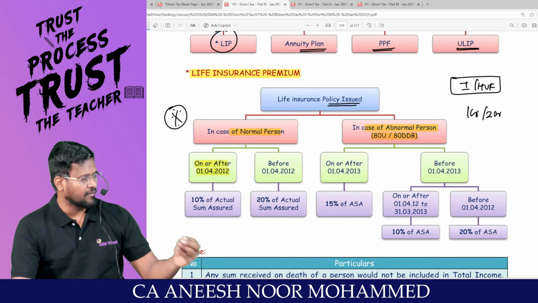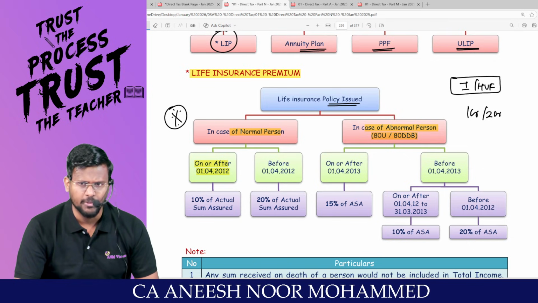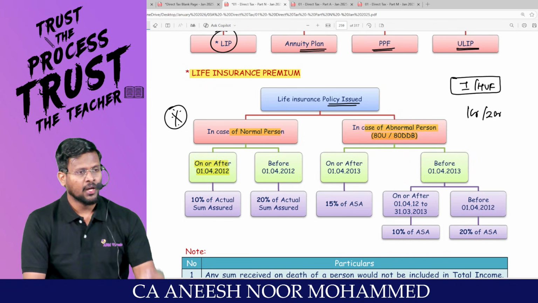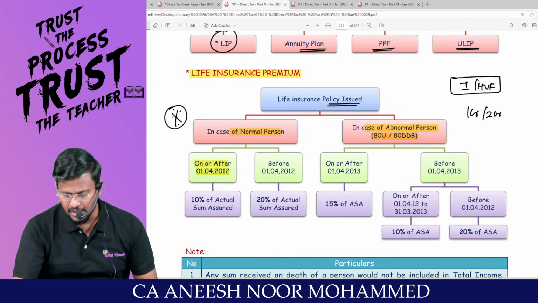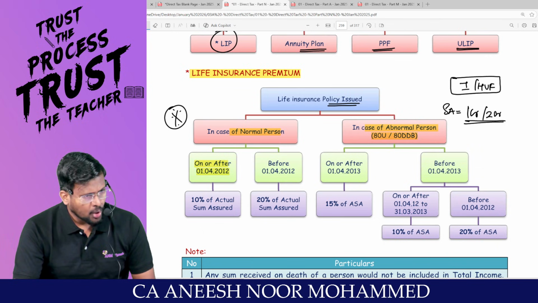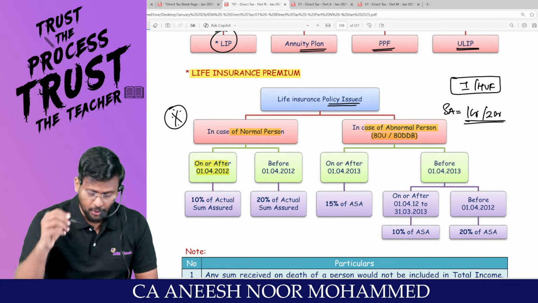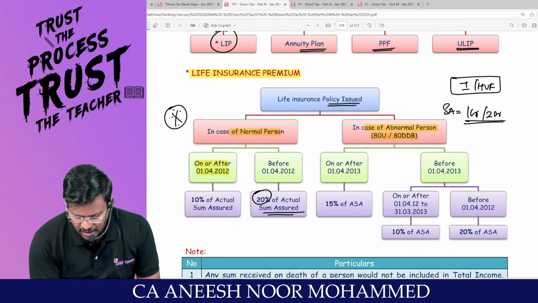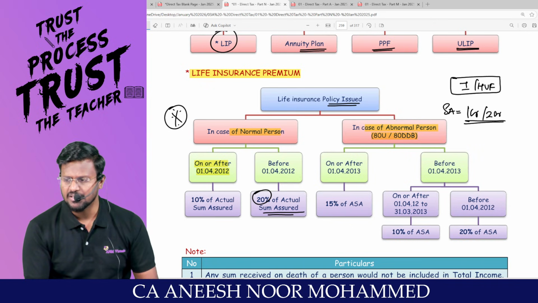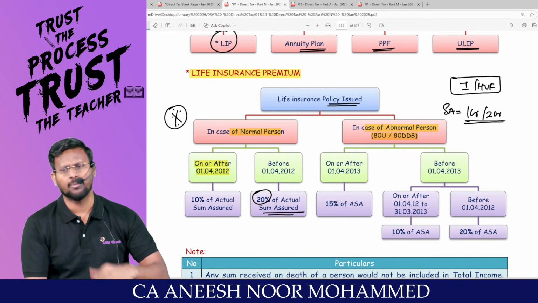Sir, every month or every year, they will ask you to pay 10,000 rupees premium, 12,000 rupees premium, 13,000 rupees premium, 15,000 rupees premium, like that. For example, my dear lovable students, if the policy sum assured is 1 crore or 2 crore, what earlier provision was 20% of the actual sum assured. Till 20%, you can claim it as deduction under what? 80C. This is the provision.